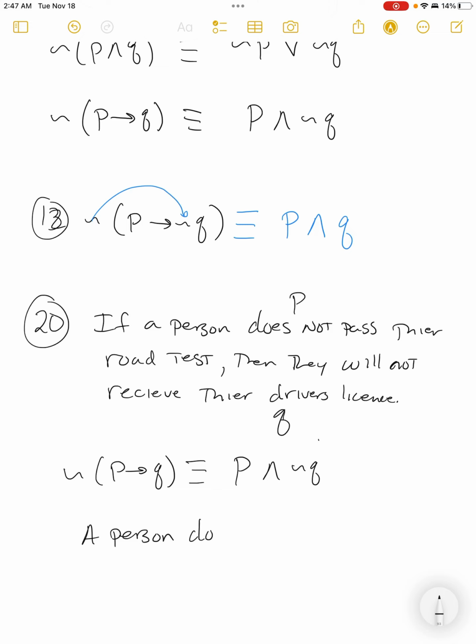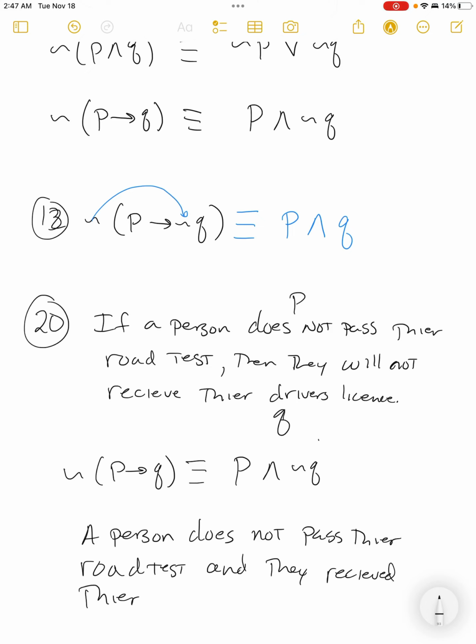It would be a person. For that not to be true, what would have to happen is a person does not pass their road test and they received their driver's license, right?